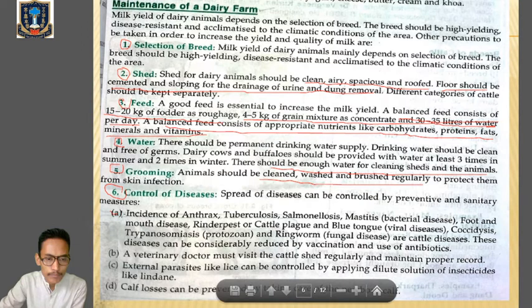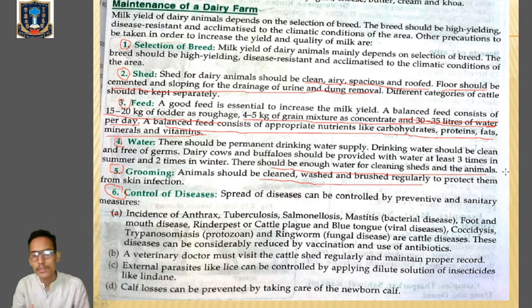Incidence of anthrax, tuberculosis, salmonellosis, mastitis, which are bacterial diseases. Kindly remember those diseases. Bacterial diseases are mastitis, salmonellosis, tuberculosis, anthrax. Then we have viral diseases: foot and mouth disease, rinderpest or cattle plague, and blue tongue. Remember these things. Then protozoan diseases: coccidiosis and trypanosomiasis. Then fungal disease: ringworm. These are a few examples of cattle diseases, and these diseases need to be controlled.